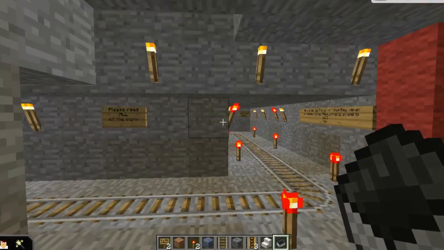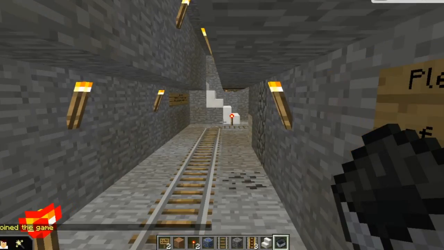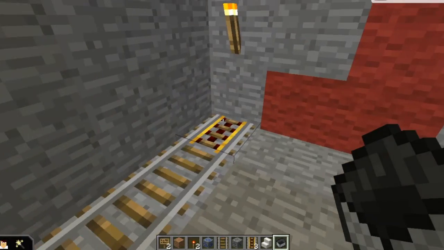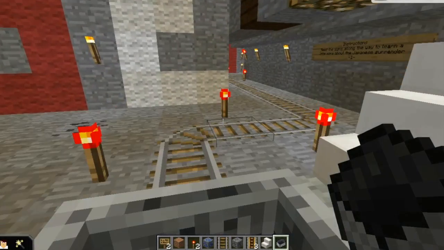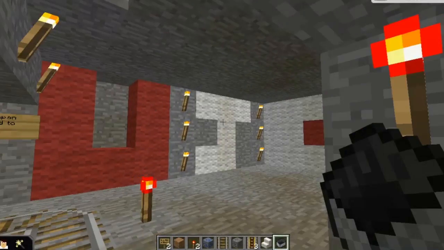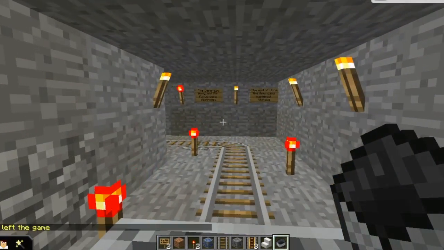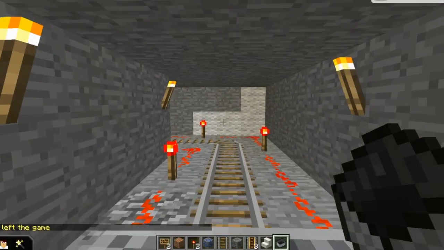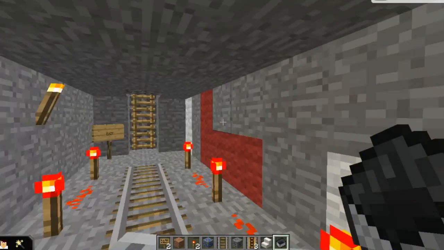We have many signs throughout our exhibit, and most of them just talk about VJ Day. On August 15th, 1945, news of the surrender was announced to the world. This sparked spontaneous celebrations over the final ending of World War II. The Japanese surrendered unconditionally to the Allies. On September 2nd, 1945, a formal surrender ceremony was held in Tokyo Bay aboard the USS Missouri. At the time, President Truman declared September 2nd to be VJ Day. Celebration of this great event also takes place on August 14th and 15th.